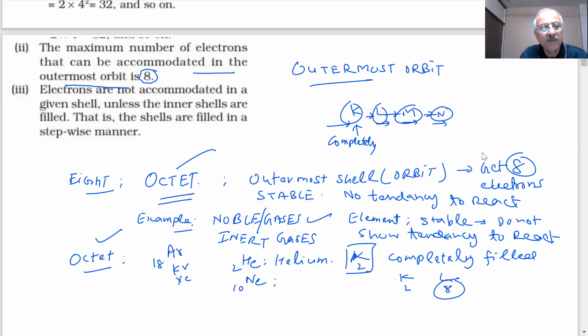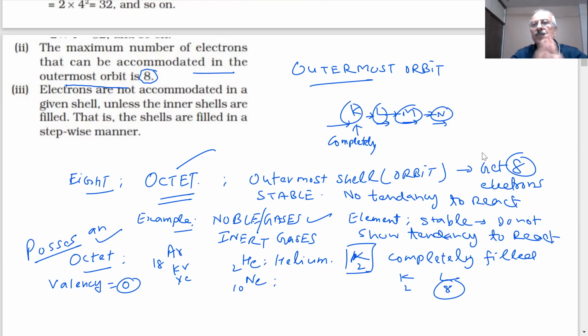What can we say their valency will be, students? They have no combining capacity, so I say their valency is 0. They are not combining. Their outermost shell is filled completely, so they show no tendency to react. They possess an octet. Therefore, we are saying they have no tendency to react.